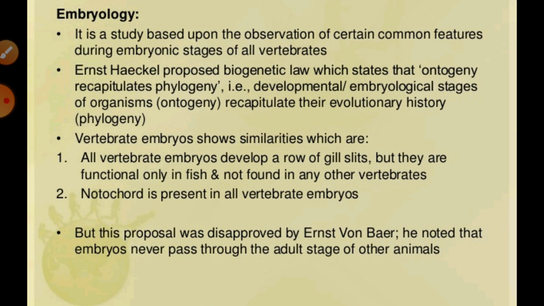Generally, he states that the individual organism in its development, ontogeny, tends to repeat the stages passed through by its ancestors, phylogeny. Ontogeny recapitulates phylogeny. Generally, we can say in common words that history repeats. In the same way, this biogenetic law also states that an individual organism in its development tends to repeat stages passed through by its ancestors.